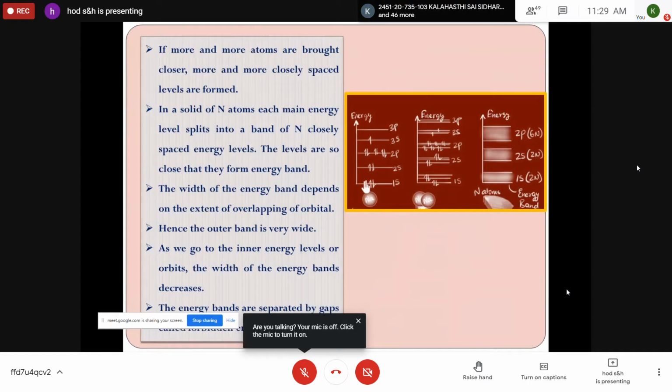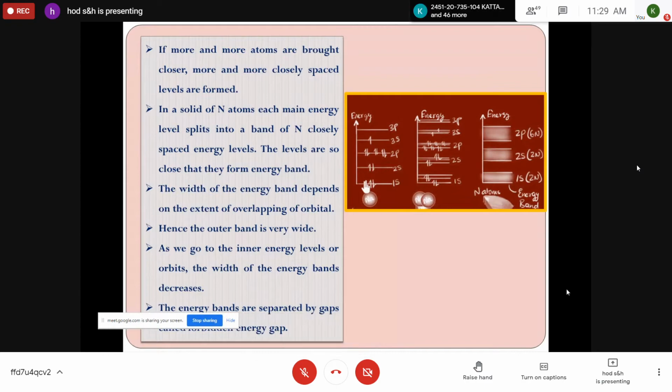If more and more atoms are brought closer, then more and more closely spaced levels are formed. So it depends on the number of atoms, how many atoms are coming close. Based on that, the intermediate energy states will occur in the given crystalline solid. If you take only a single atom, a single energy level will be there. And in a solid of n atoms, if you assume a crystal with n atoms, each main energy level splits into a band of n closely spaced energy levels.